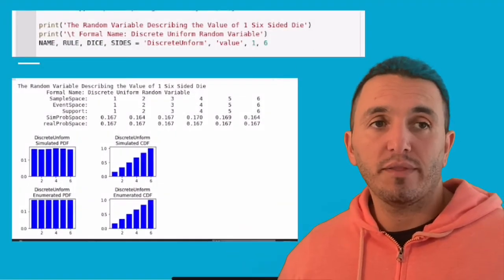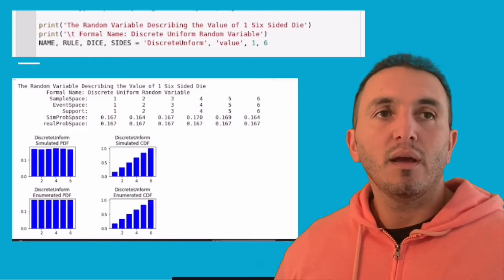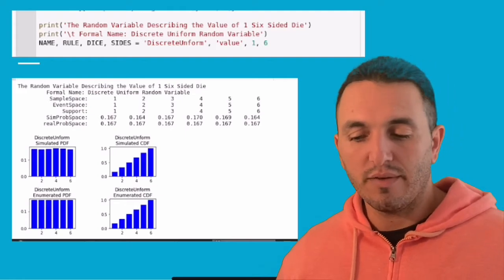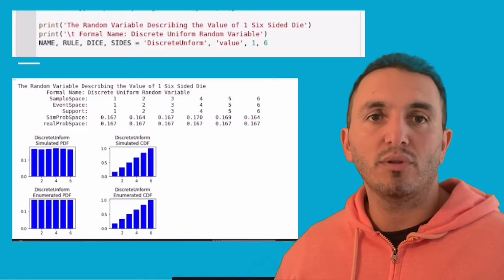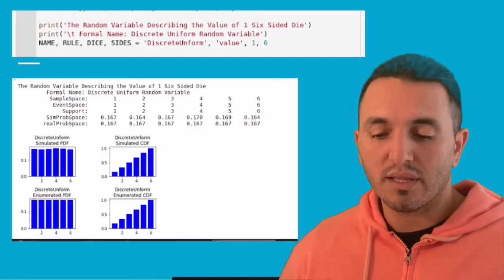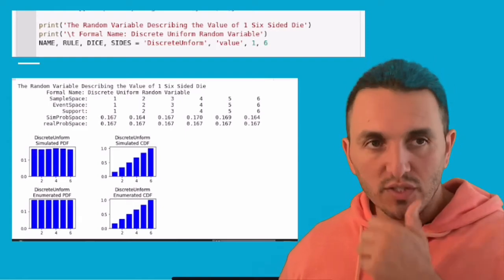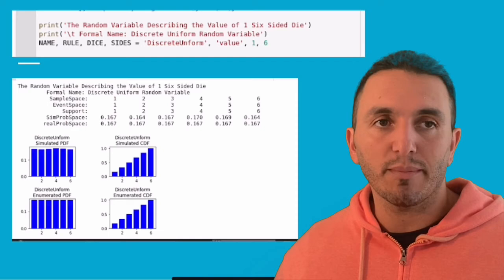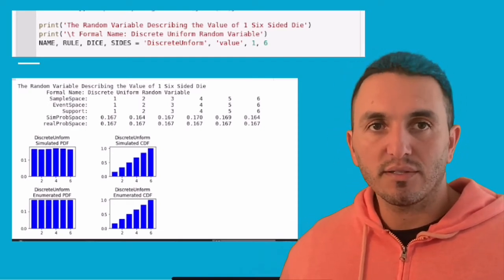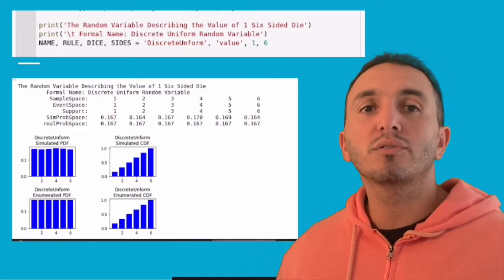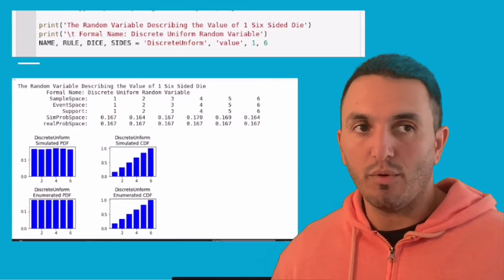First, we run the code for the discrete uniform random variable. So we set our names and our settings to give us a discrete uniform random variable. That's a single die with 6 sides, and the rule is to look at the value. And what you see here is that there's a difference between the simulation and the enumeration. In the enumeration, all the bars are the same height, because that's the real probability. In the simulation, they're slightly different. You can do more and more trials, and they'll get closer to reality. But again, it's a simulation, so this approximates the random variable, which is fine.